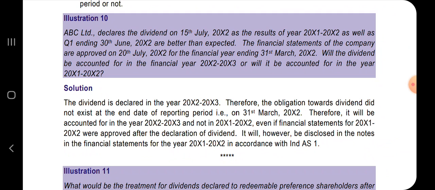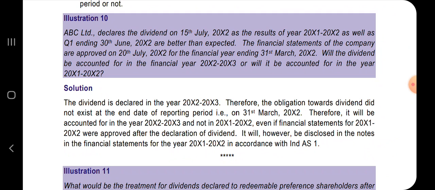Will the dividend be accounted for in the financial statements 22-23, or will it be accounted for in the year 21-22? So this is an important question wherein many of the students will get confused whether this is an adjusting event or non-adjusting event. Come, let's slowly go through the solution and understand each and every point.